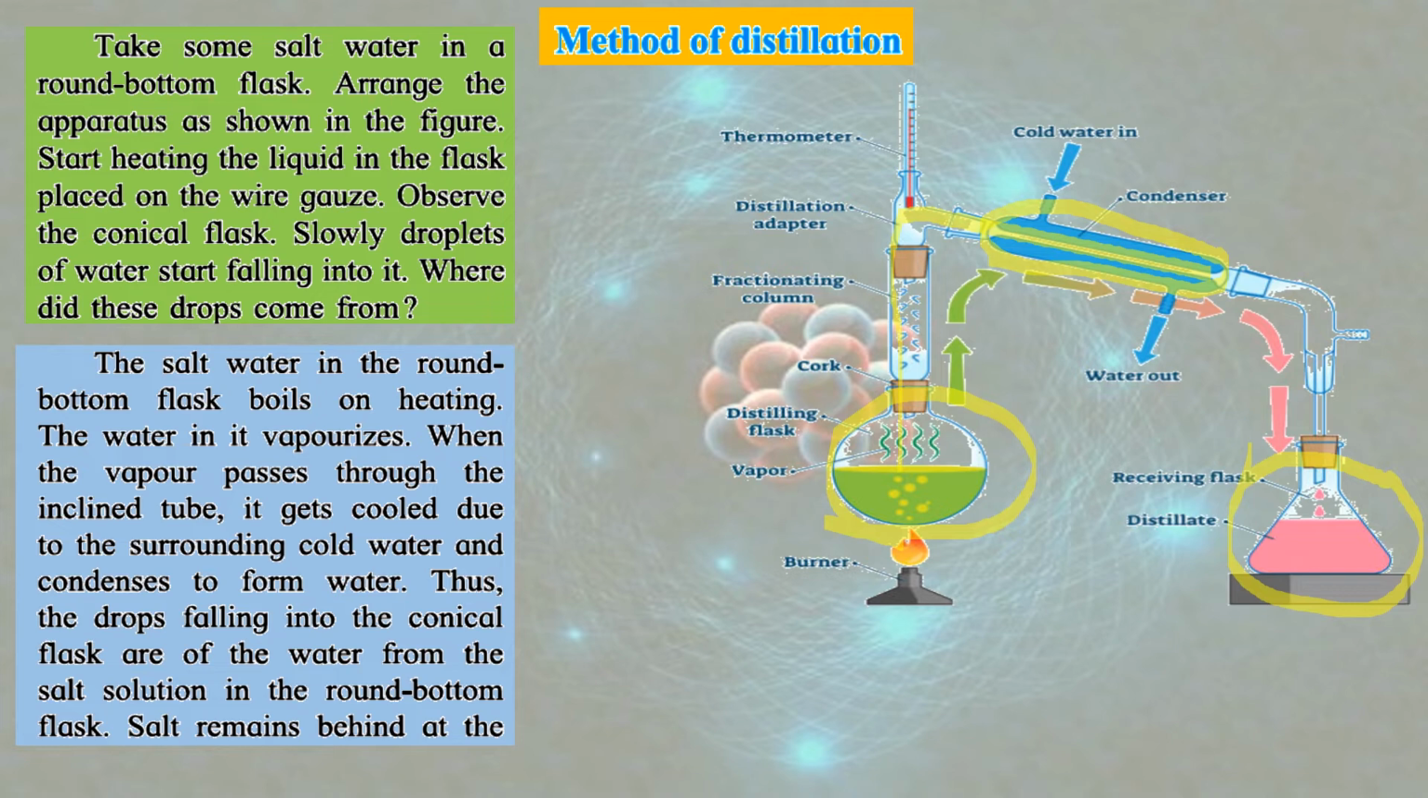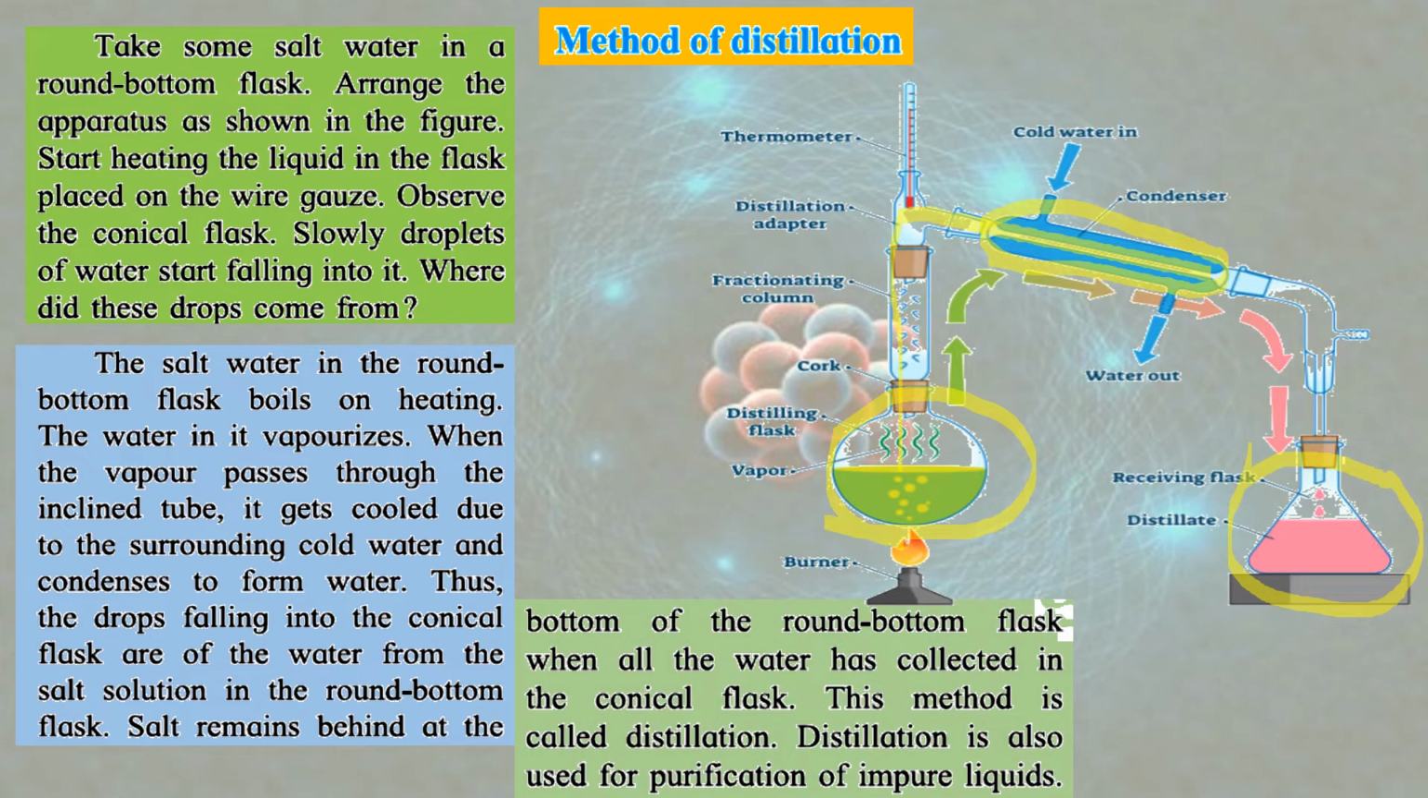Once this entire solution boils, when all the water turns into steam, you will find that the water droplets formed will go into the conical flask, and in the round bottom flask only white residue will be left behind. That white residue is nothing but the salt. The salt remains behind at the bottom of the round bottom flask when all the water has collected in the conical flask. This method is called distillation. Distillation is also used for purification of impure liquids.